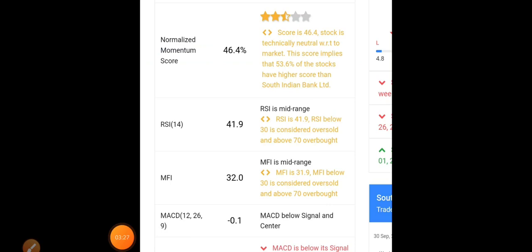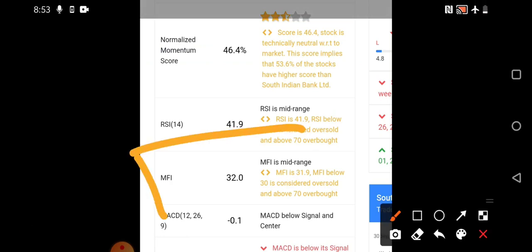Indicators give a double confirmation after the technicals. First we see the overall volume analysis, then we switch over to the indicators to confirm whether we are entering at the right moment or not. Clearly, the money flow index is near 32 and the RSI is near 41. What is this 32 number? Whenever a stock approaches 30 and below, it is called the oversold region. Whenever a stock approaches the oversold region, a possible reversal will happen and the stock will start increasing. In the same way, when it approaches the 70 mark, a pullback will happen, that is, selling will be seen in the stock.